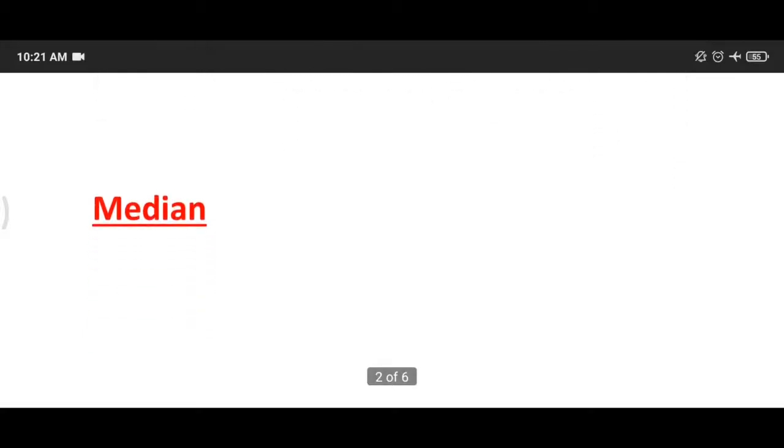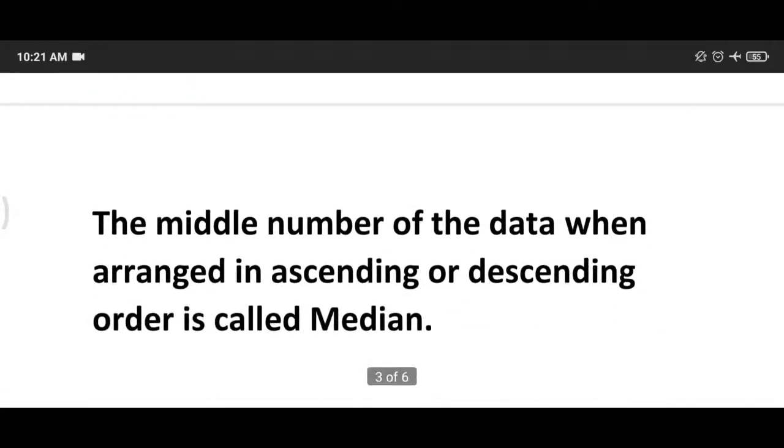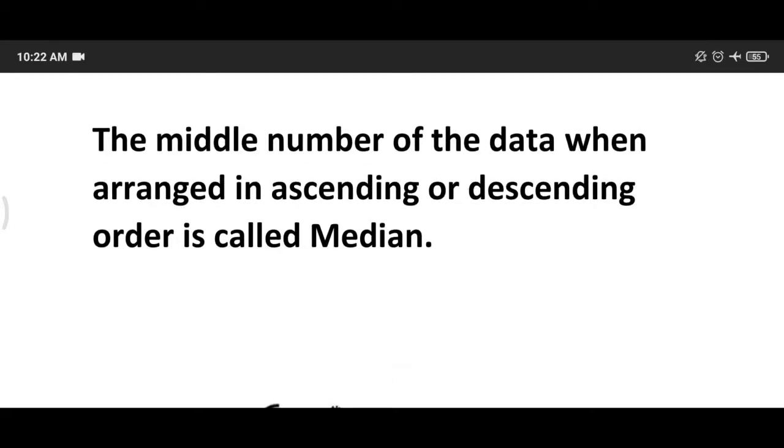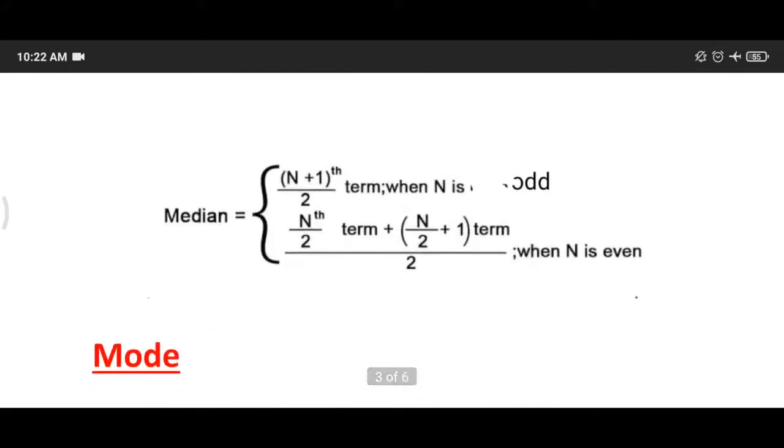Now median. The middle number of the data when arranged in ascending or descending order is called median. When we arrange the data in ascending or descending, means in any one order, हमको डाटा को एक ही ऑर्डर में लिखना है, चाहे ascending order में लिखें चाहे descending order में लिखें. After writing the data in ascending or descending order, whatever the middle number is there, that is called median of that data. There are two formulas of median.